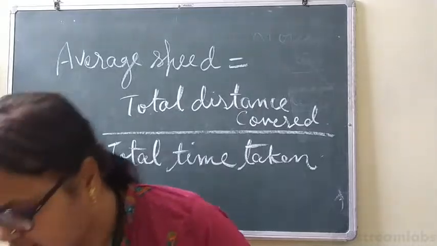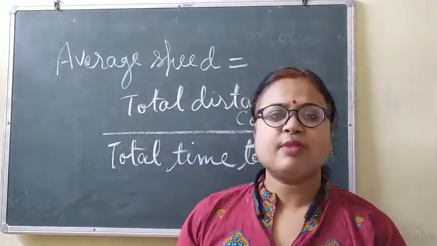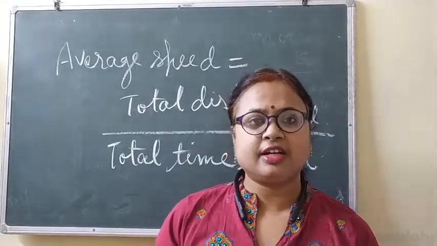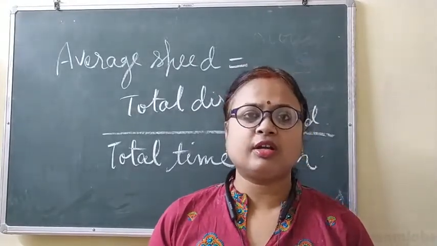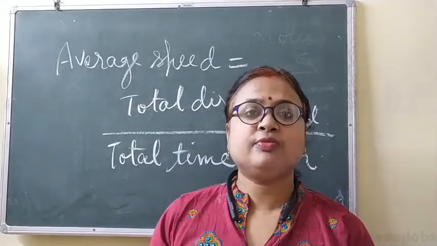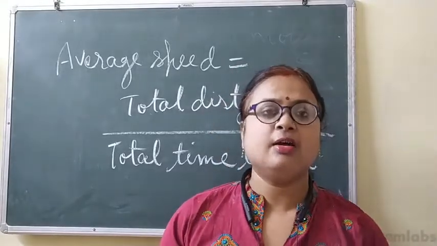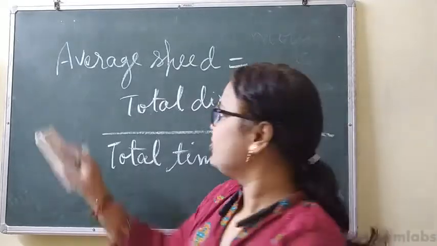Clear? Mass and weight. So what is mass and what is weight? You have studied what is mass. Mass is the quantity of matter contained in a body, and weight is what? The force with which Earth attracts any body towards itself is called the weight of the body.